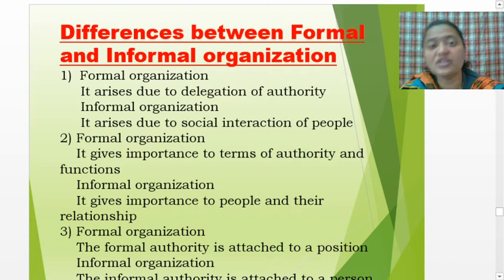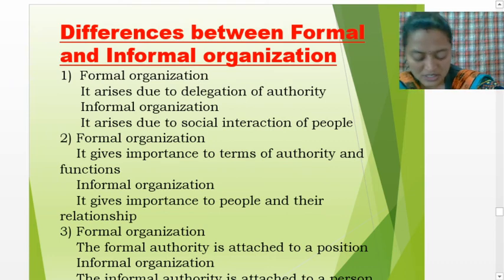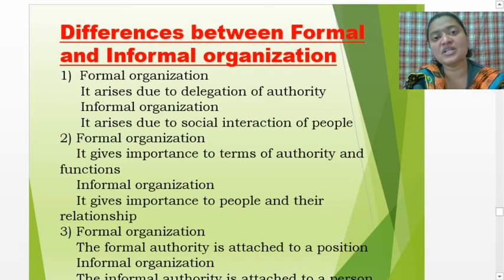Now briefly, what we have studied: in formal organization there are fixed rules, regulations, duties and responsibilities, and in informal organization there are no such fixed duties and responsibilities.